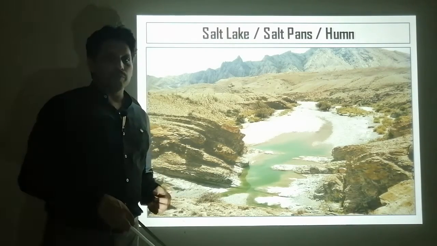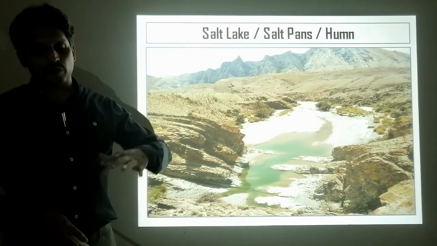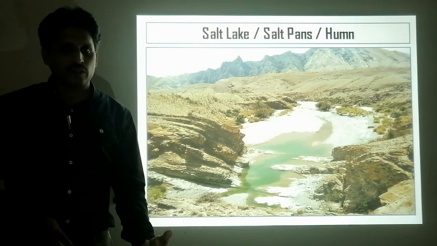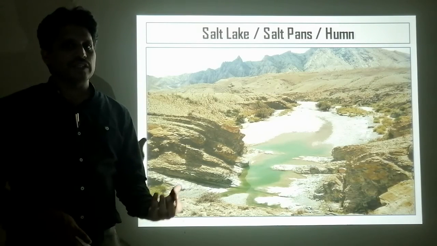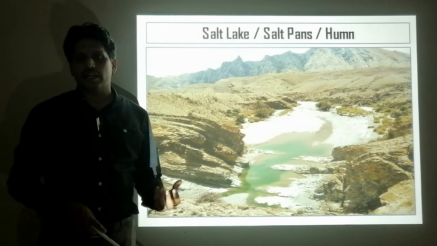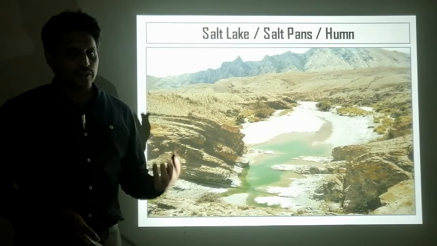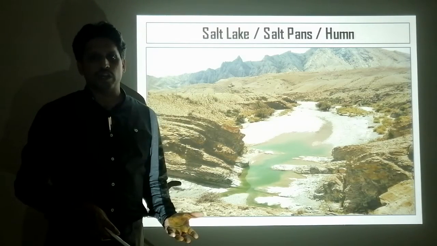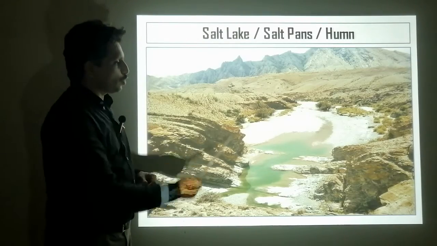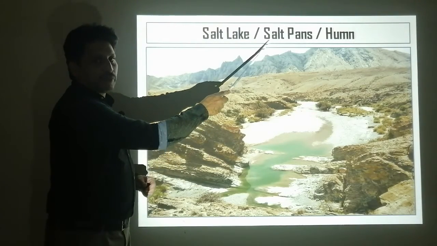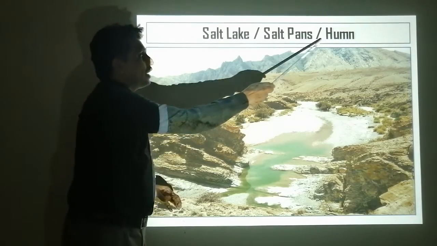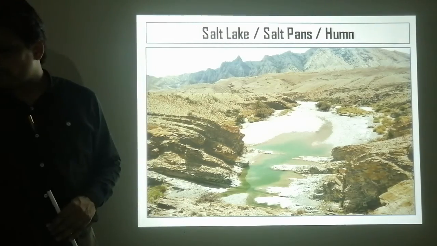They are salty because when water flows from the mountains and is collected in these basins where these lakes are, it brings salt. The water evaporates, leaving the salt behind, so it gets salted. This is called a salt pan. A salt pan is a topographical feature, and its local name is Hamun.